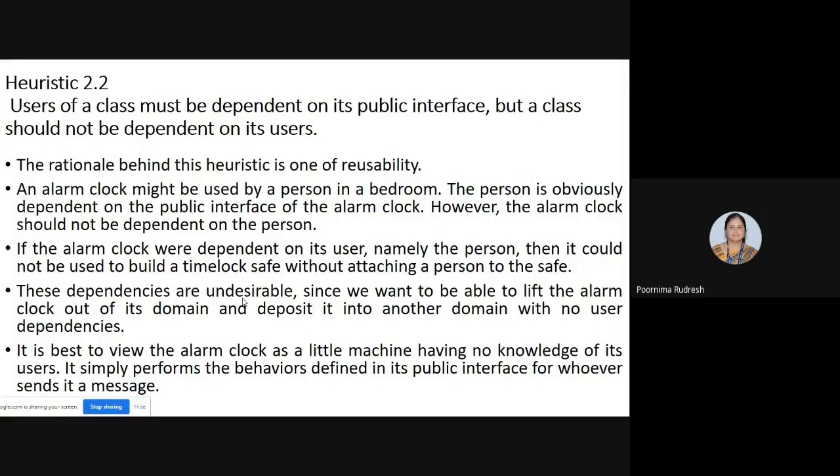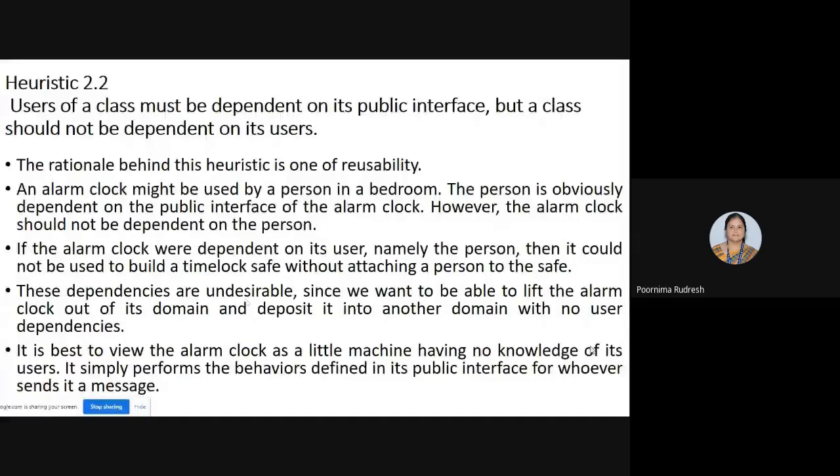Hence, the users of a class must be dependent on its public interface, but a class should not be dependent on its user. If you consider the example of an alarm clock, then the user should depend on the alarm clock, but the alarm clock should not depend on the user. If it depends on the user, what happens? We cannot achieve the reusability. We cannot make use of the alarm clock in different domains, because that alarm clock is designed only for that particular person. Understood?